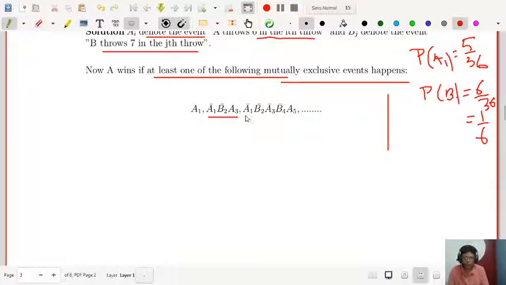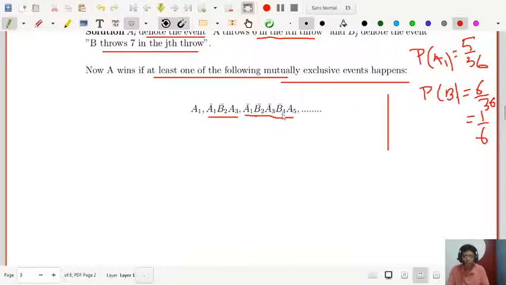Next, A1 fails to get 6, B2 fails to get 7, A3 fails to get 6. Next turn is B. B4 denotes the fourth trial, A3 the third trial, B2 the second trial, and A1 the first trial.